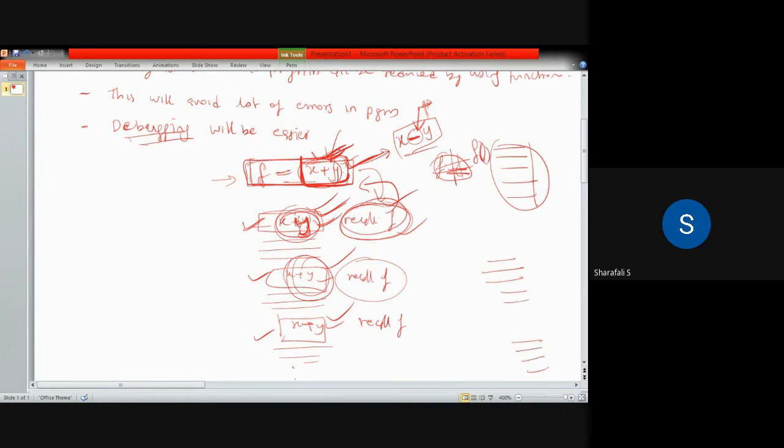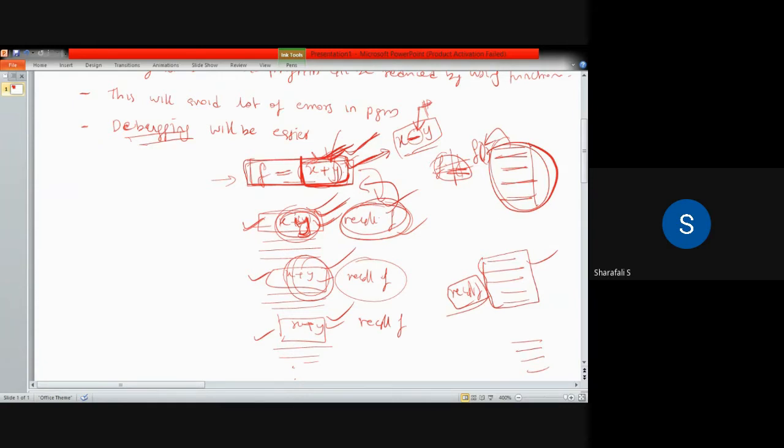Here I am saying only a simple example, x plus y, but in some cases you will be doing particular instructions, a number of lines repeated in the program. So that particular operation you can assign as a function, and then you can just recall that function here. You recall f. So in a single instruction you can perform all those operations. You don't have to write these 5, 6, or 7 instruction lines separately whenever you need that particular operation.